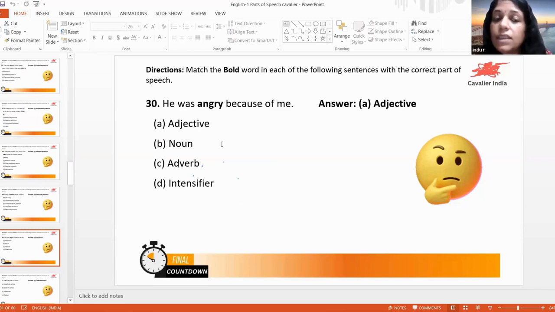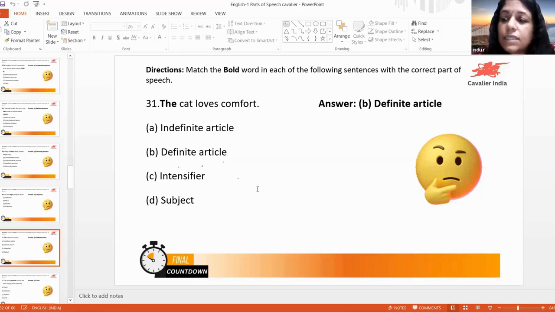He was angry. See, angry is an adjective. Why is it considered as an adjective? Because was is a to be form there. So after to be form, it is an adjective. Because is a conjunction, subordinate conjunction. Me is the object there.